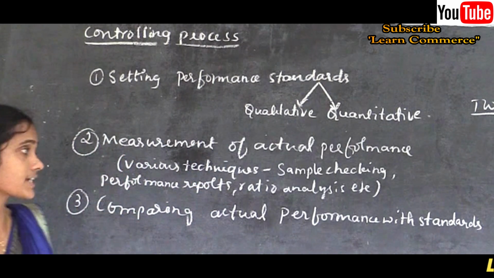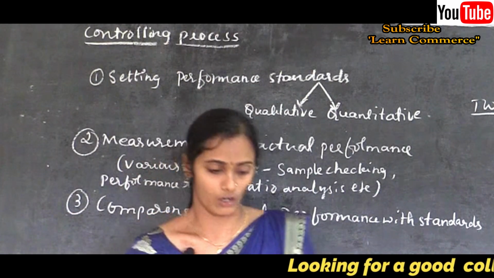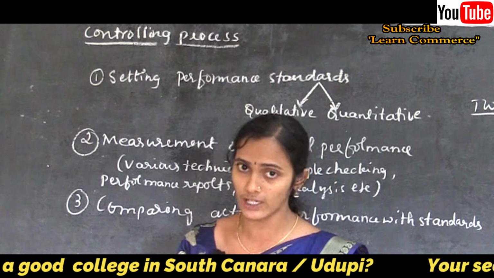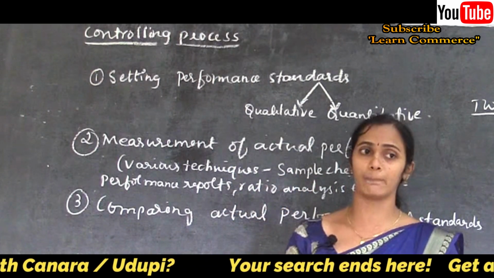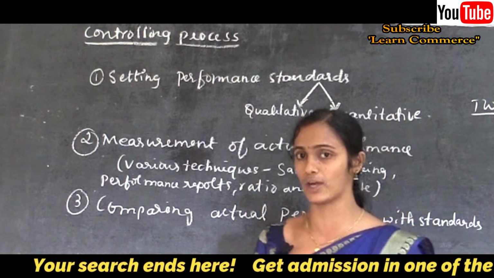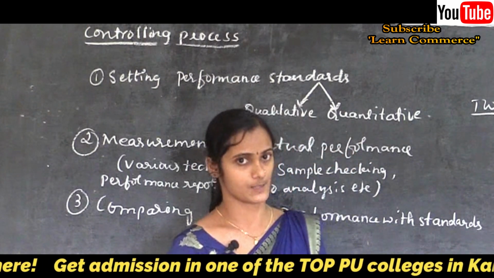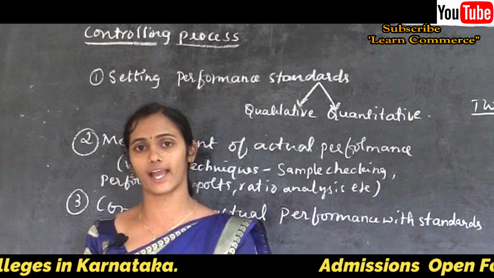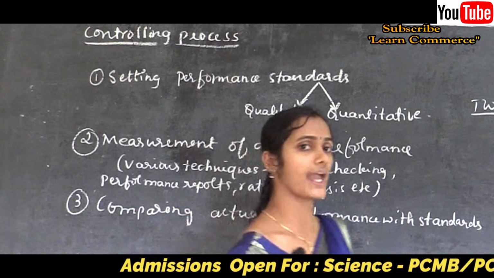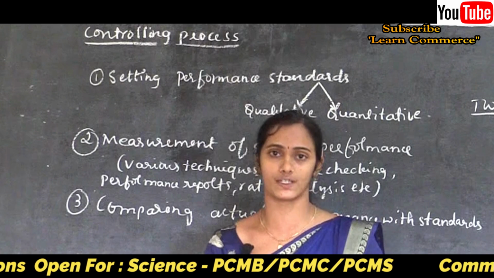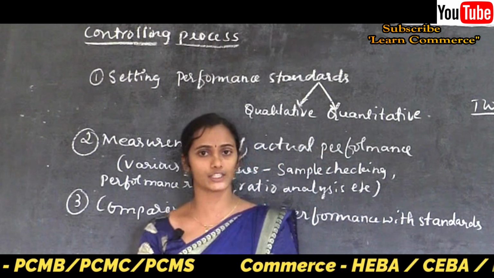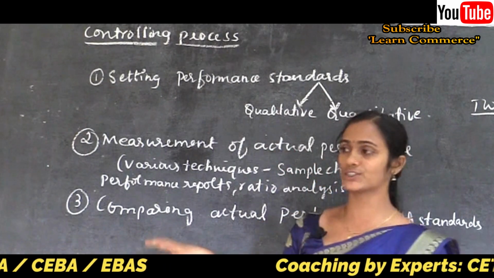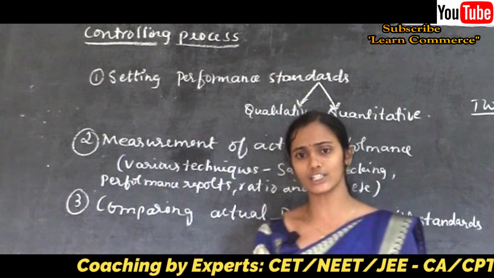And the third method is personal observation. For example, if the organization is very small, then each unit can be checked personally to assure the quality standards, because in a small organization the production level is also small, so the superior can check each product personally.